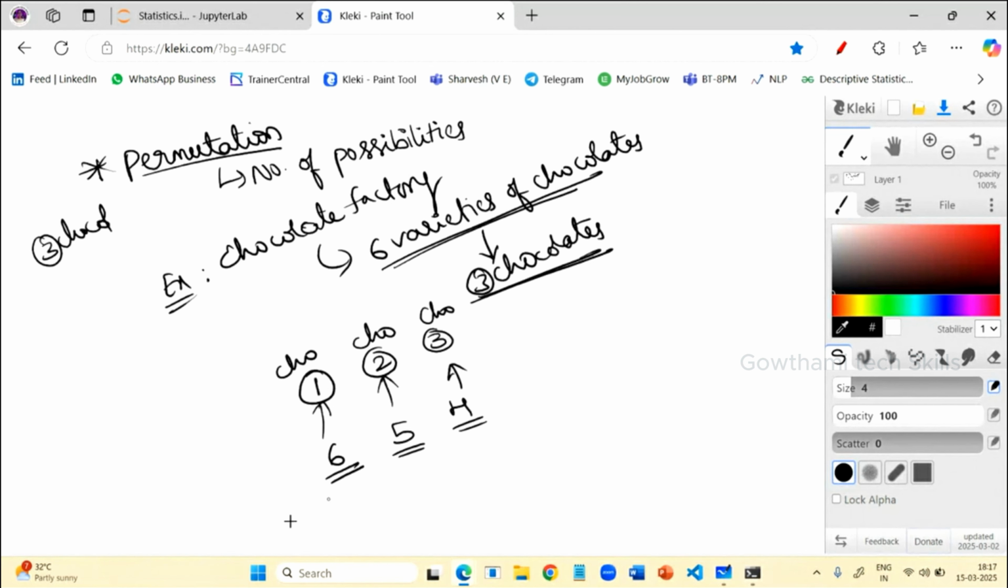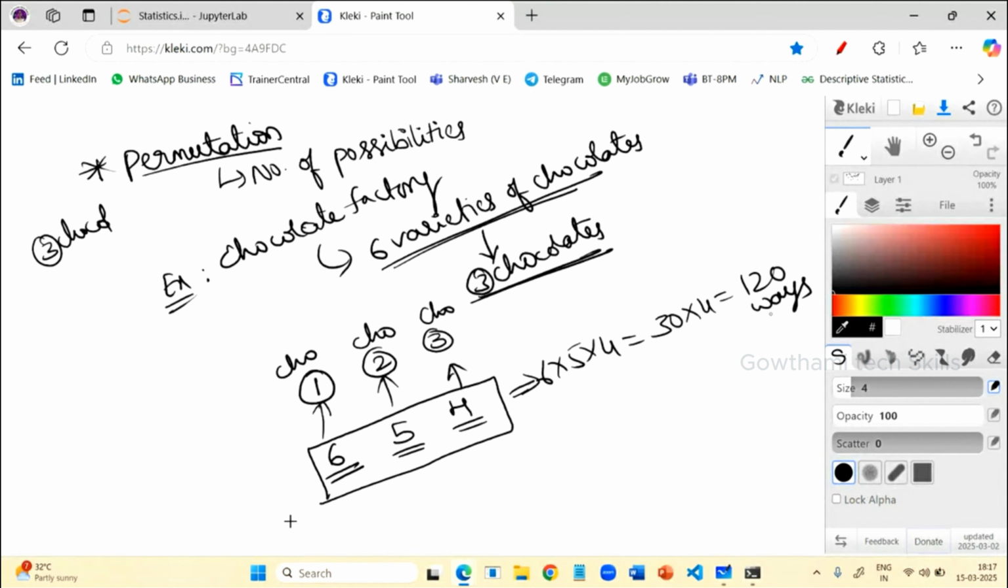So how many ways are there to pick chocolates from the 6 chocolates? 6 into 5 into 4. That is 6 5s are 30, 30 4s are 120. So to pick 3 chocolates from 6 varieties of chocolates, how many ways can you do it? 120 ways. Understood? This is what permutations are.